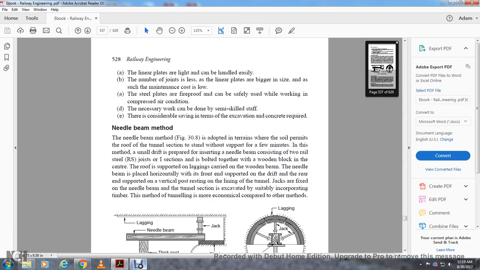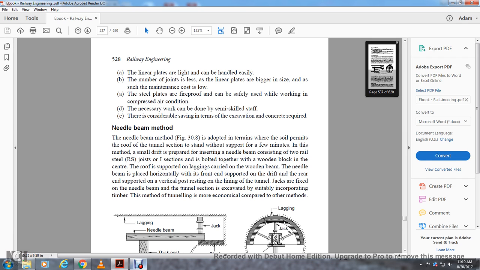Needle beam method, figure 10.38. Where the depth of the terrain and soil permit the roof of the tunnel section to stand without support for a few minutes, in this method a small drift is prepared by inserting a needle beam consisting of two rail sections or steel joists, and one section is bolted together with a wooden block in the center of the roof. The support with the landing is carried out on the wooden beam. The ends of the beams are placed horizontally, the front end supported within the drift and the rear end supported with a vertical post, resulting in the lining of the tunnel.